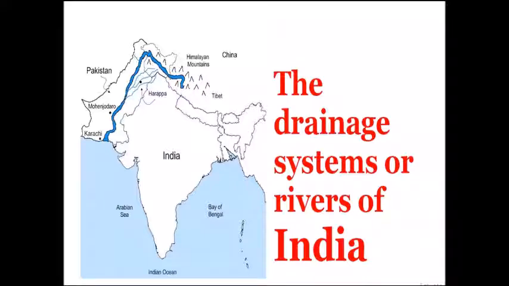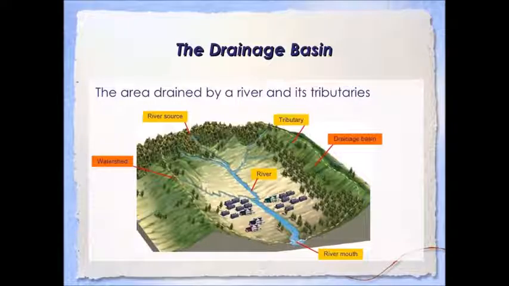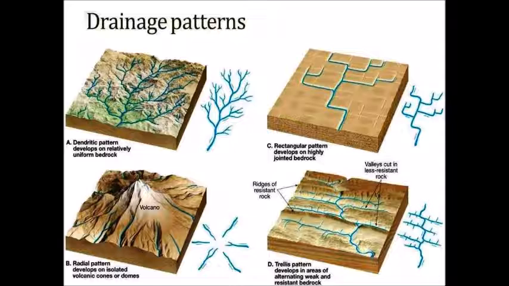Drainage system of India. A drainage system is an integrated system of tributaries and a trunk system which collects and drains surface water into the sea, lake, or some other body of water. The total area drained by a river and its tributaries is known as a drainage basin. The drainage pattern of an area is the result of the geological structure of the respective areas.